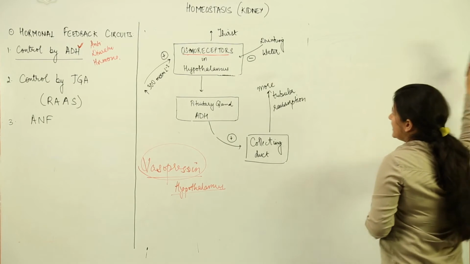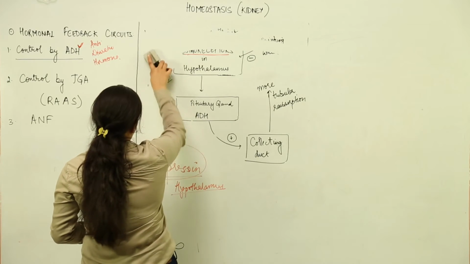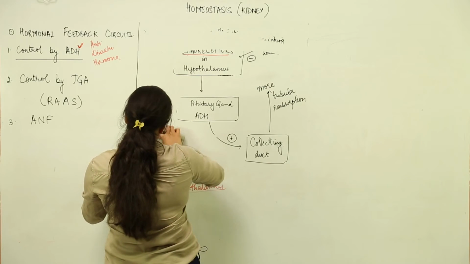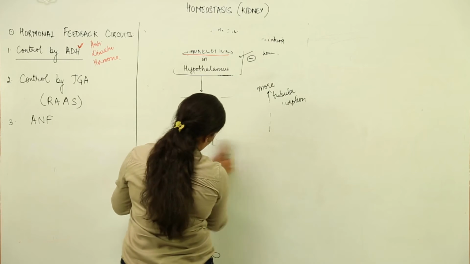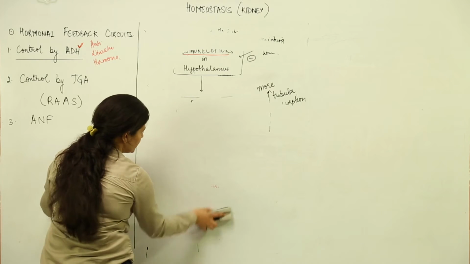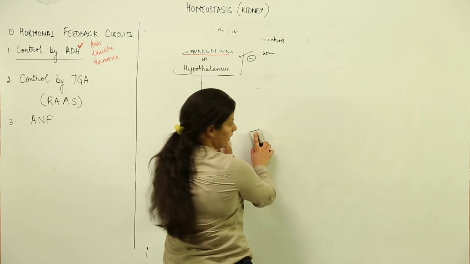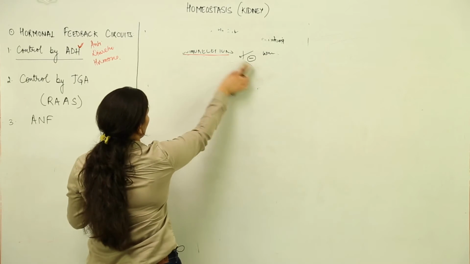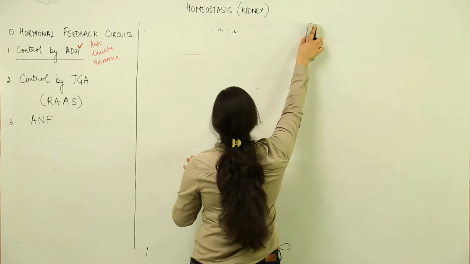Second, what we study is the control by the juxtaglomerular apparatus. Now you know what the juxtaglomerular apparatus is: it is the glomerular part in close proximity with the highly coiled PCT that forms the JGA. We have studied it in kidney structure.